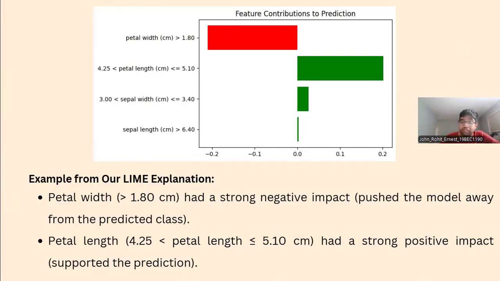Petal length greater than 4.25 centimeter and less than or equal to 5.10 centimeter had a strong positive impact. It supported the prediction. So LIME not only tells which features mattered, but also whether they push the model toward or away from the prediction.